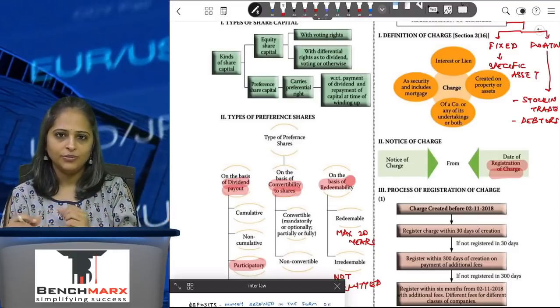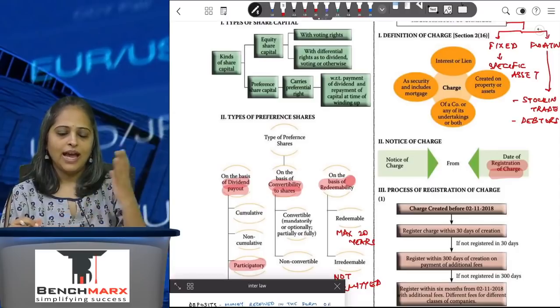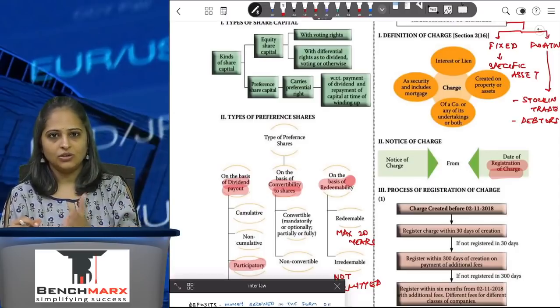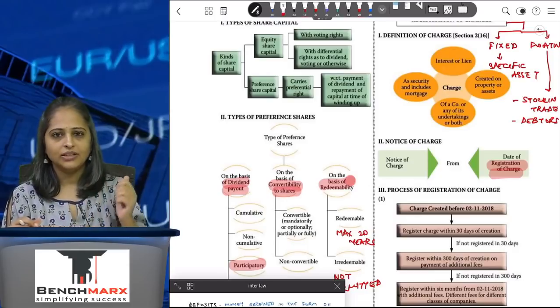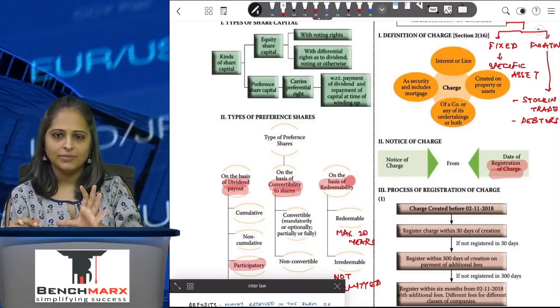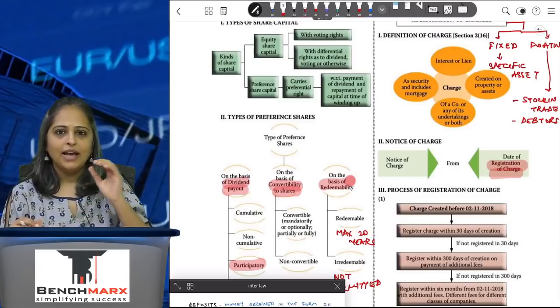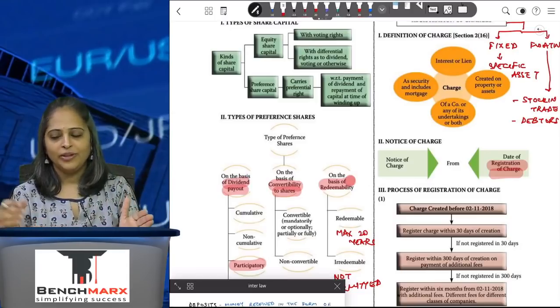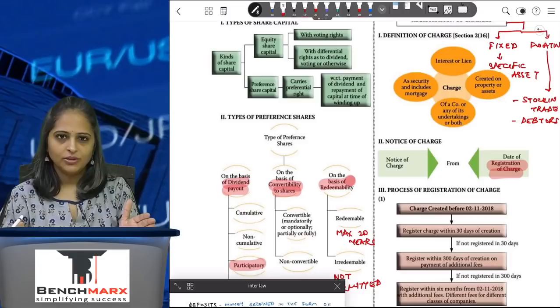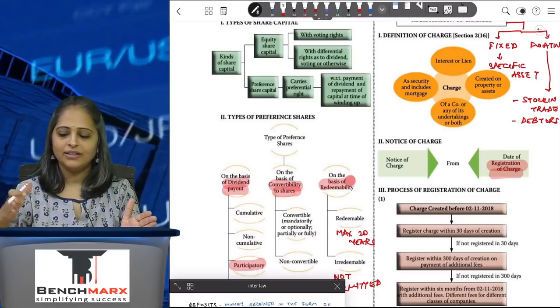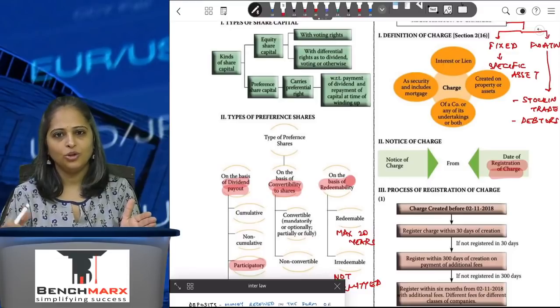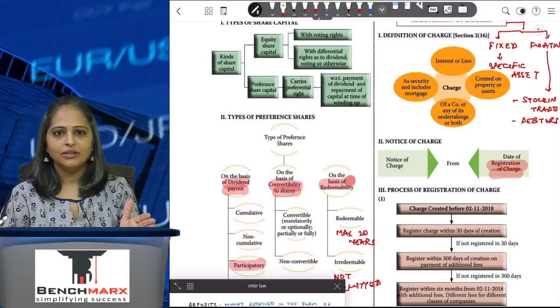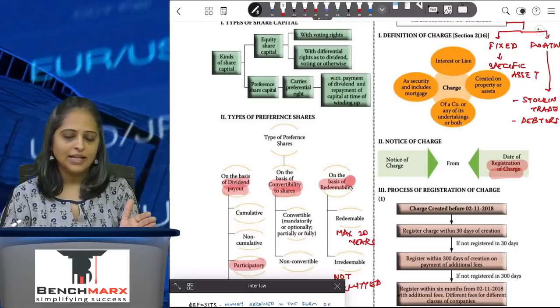And once you have satisfied the charge, again you will have to inform the ROC within a period of 300 days that this charge has been satisfied. If you do not inform, and the ROC comes to know from some third party that the charge has been satisfied, then the ROC will give you a 15 days notice to reply. If you do not reply, it will note in the register that the charge has been satisfied.